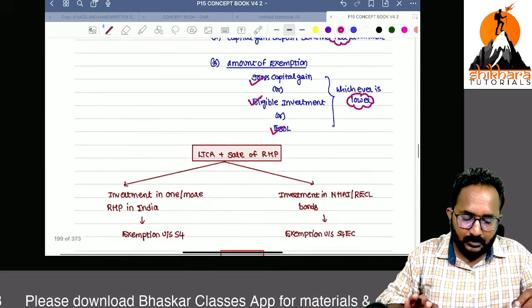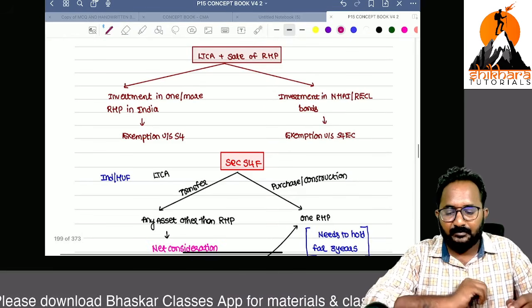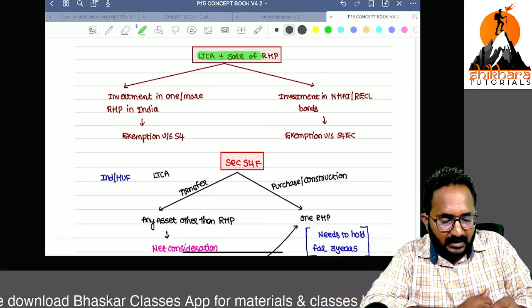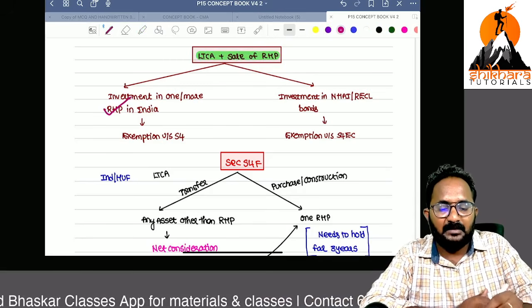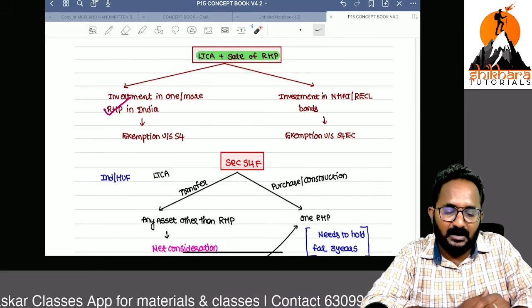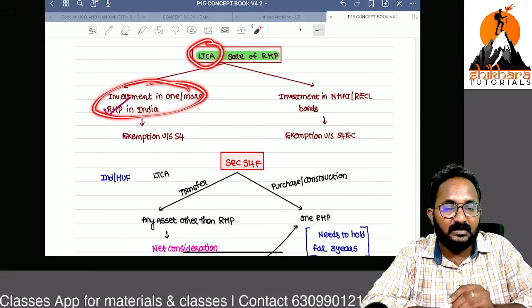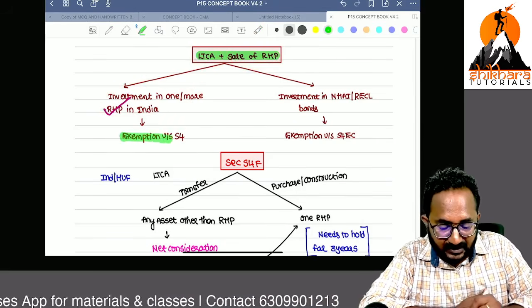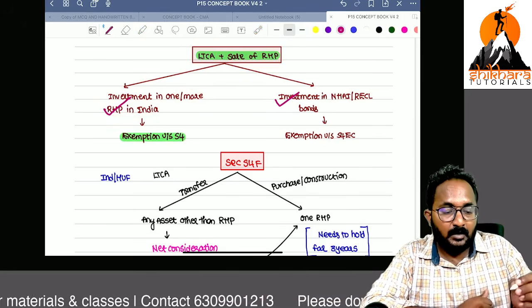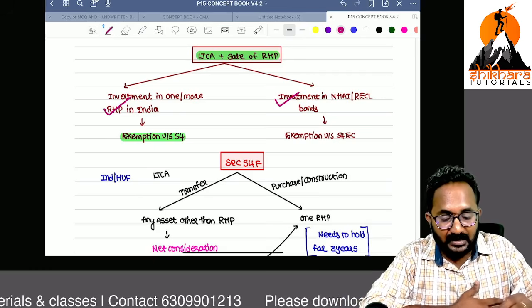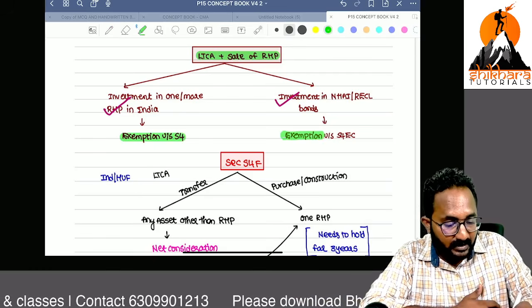Are you clear? Now, I will tell you one thing. Long-term capital asset, you are selling a residential house property and you purchased one residential house property. That means the transferred asset is a long-term residential house property, and you purchased one more residential house property. Now you will get an exemption under section 54. And some more amount you utilized in the bonds. So now you will get that exemption under section 54EC.